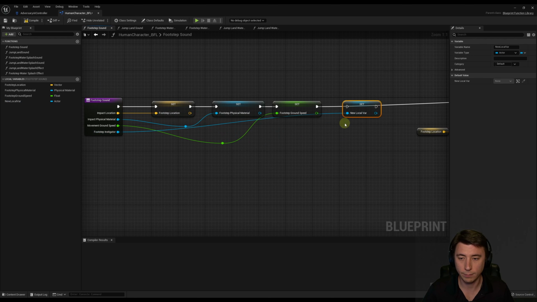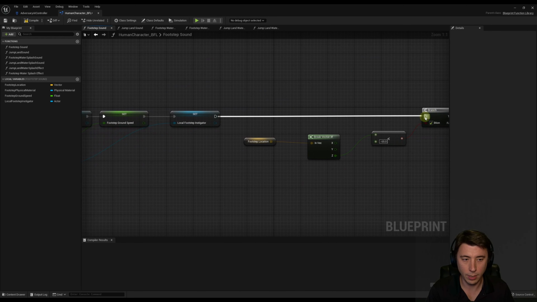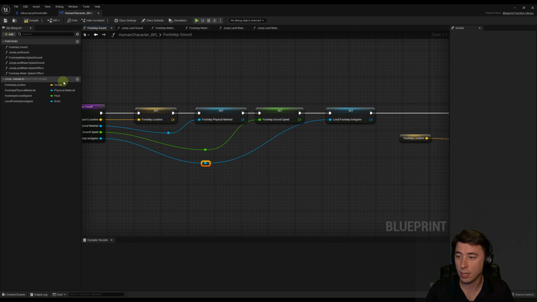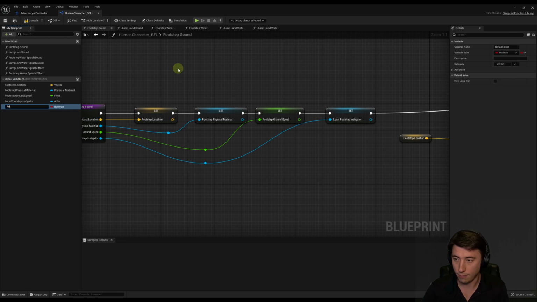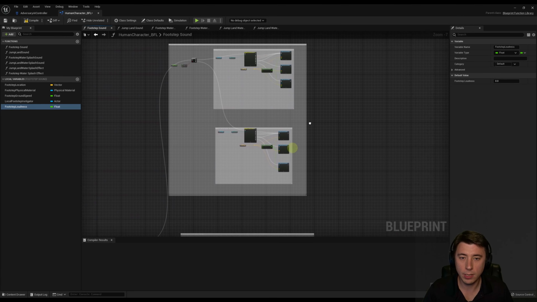Move this over here, rename our local variable. It's going to be our local footstep instigator, and a little reroute. Connect this up here, connect it up over there. And then the second local variable, we don't need this as an input, but we do need it here as a local variable. This is going to be footstep loudness, and this is going to be a float. Then I'm going to zoom out, and we're going to start at the top and work our way down.